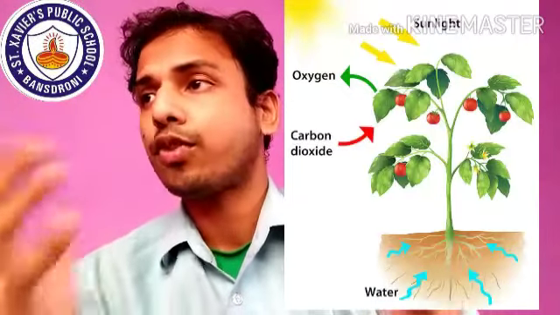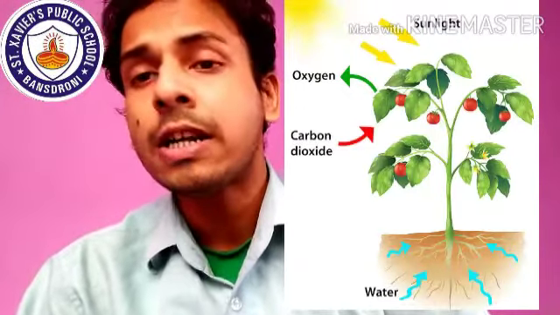Next, for plants, photosynthesis is very important. For photosynthesis to occur, the main raw material is water, because unless there is water, the tree cannot produce its food. So there is a requirement of water.